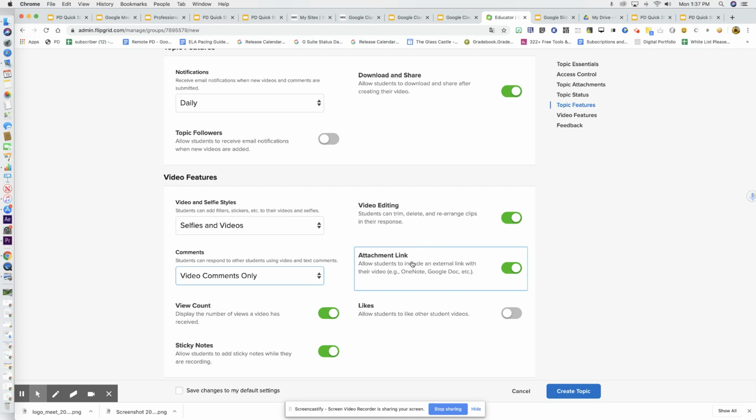Attachment link, if you want students to be able to attach something. So if you're doing a presentation and you wanted them to add a Google Doc quiz or Google Doc notes for the rest of the class to view, you could do that.